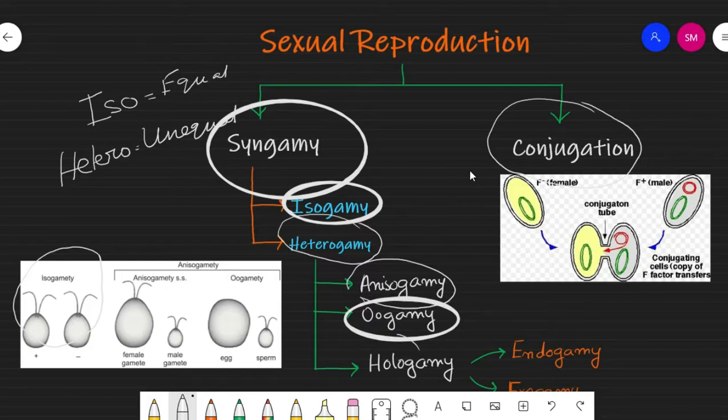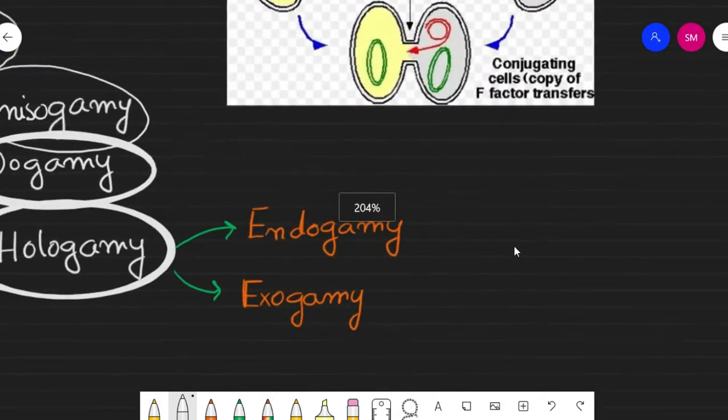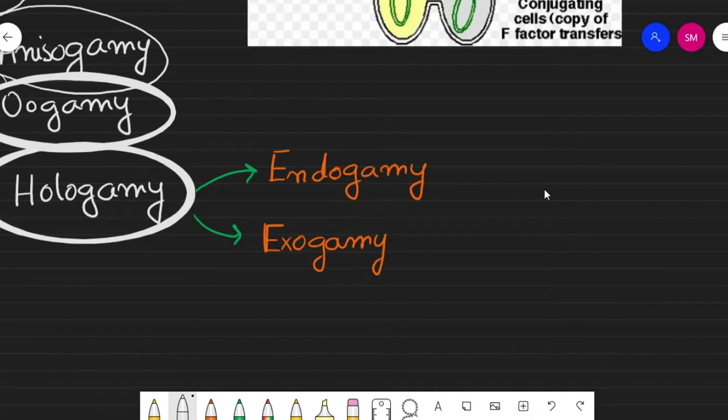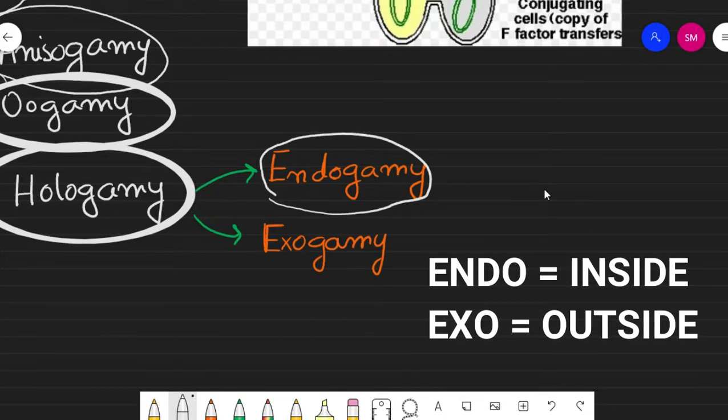So ultimately you distinguish the different processes. It will be classified into three options: anisogamy, oogamy, and hologamy. And hologamy is again classified into two: endogamy as well as exogamy. If you distinguish endogamy, those gametes are formed in the internal part of the body. And if you distinguish exogamy, those types of gametes are formed outside the body.